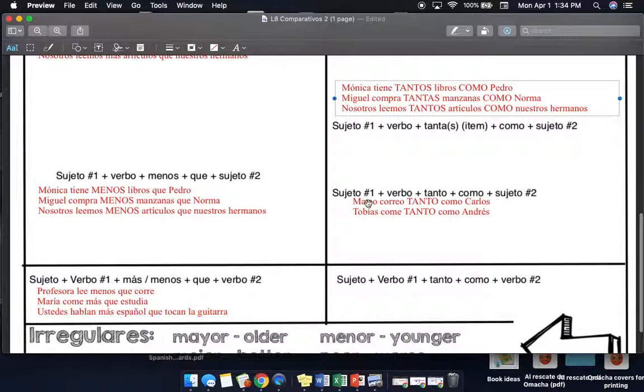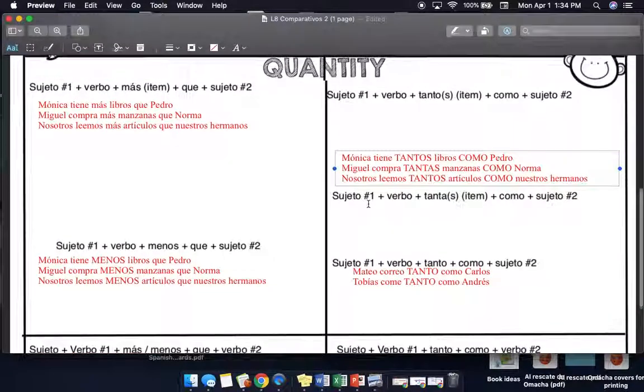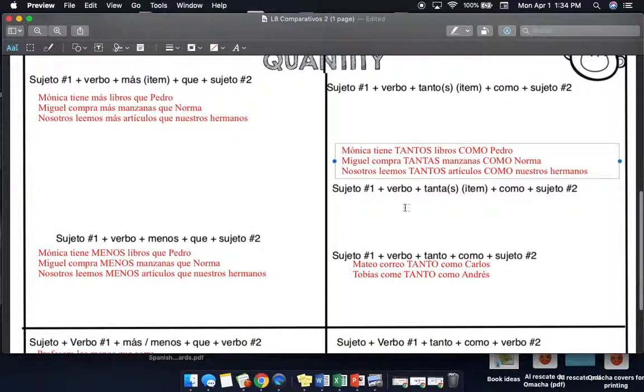Now what I was talking about is that anytime, these are for items, right? Anytime that we're comparing actions, verbs, that's why I put the examples on the bottom here, because the subject one, corre, tanto is going to be always your option when you're talking about verbs, no matter of the subject.